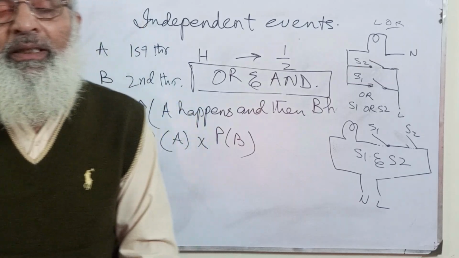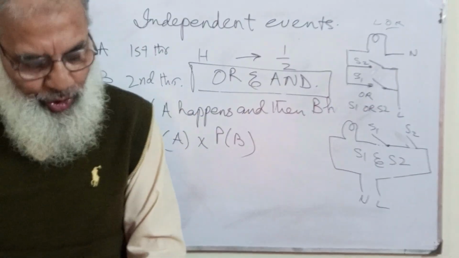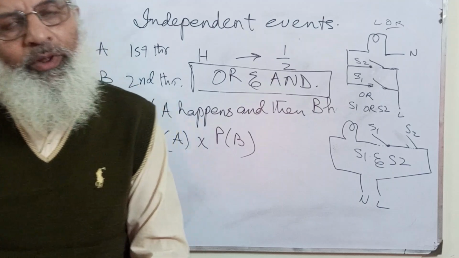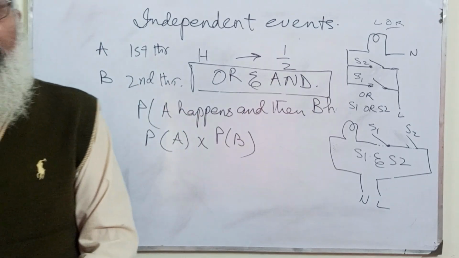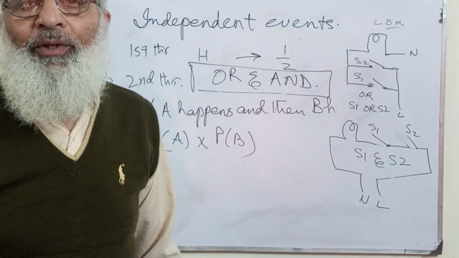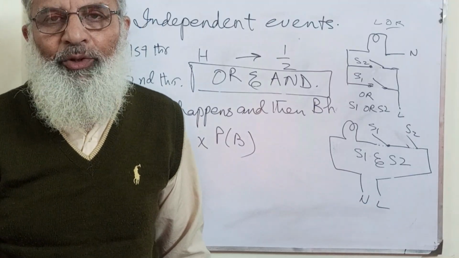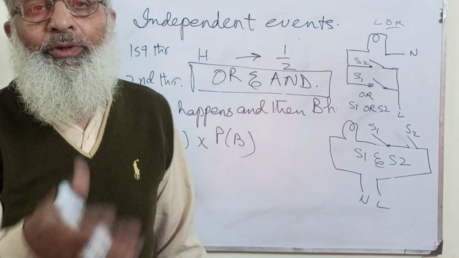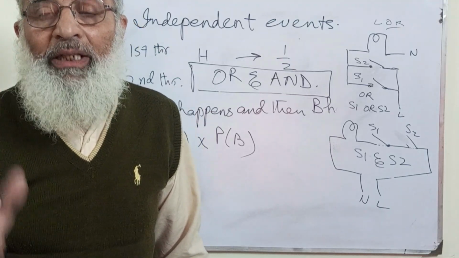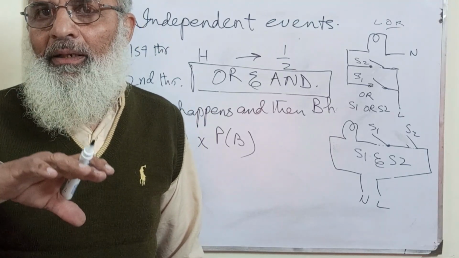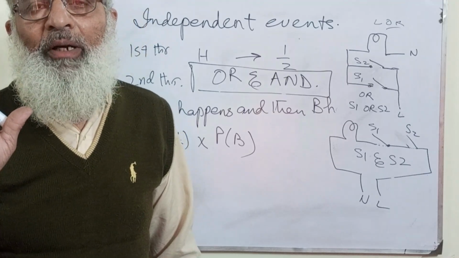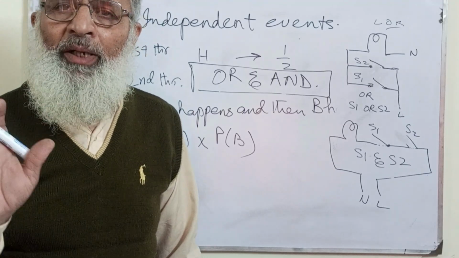Now, what are mutually exclusive events? For example, you have a die and you want to roll it, and in your mind you want an even and an odd number to appear.